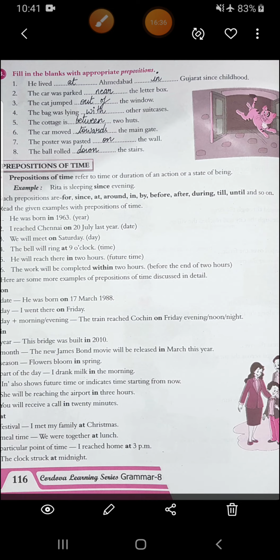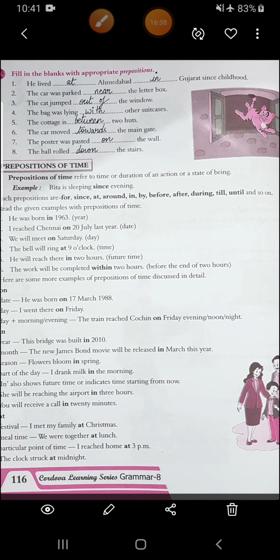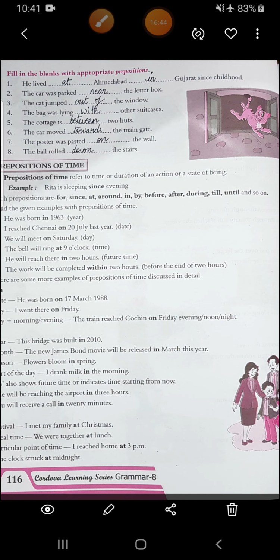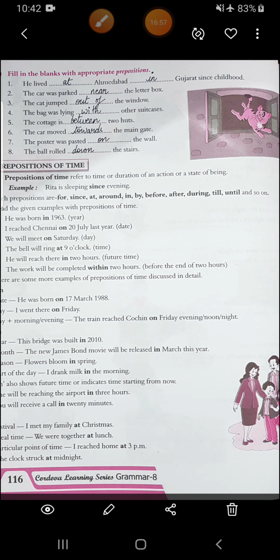Alright. Then sixth, the car moved towards the main gate. It is moving in the direction of the main gate. Then the poster was pasted on the wall. Alright. No, not in, on the wall. You can paste something on the wall. Alright. Then eighth, the ball rolled down the stairs. Of course, it can't roll up. It can only roll down.